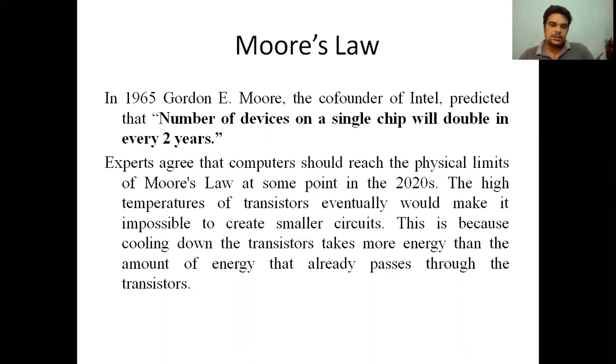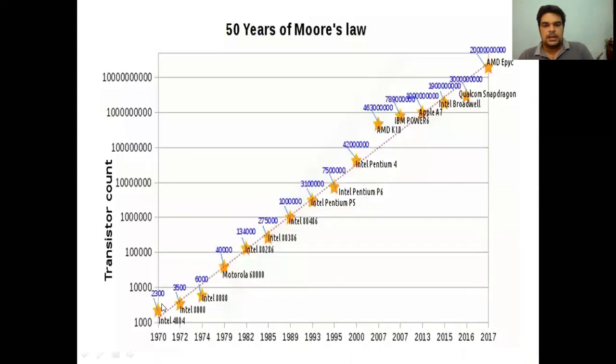This is because cooling down the transistors takes more energy than the energy that already passes through the transistors. According to Moore's law, this is the number of transistors in particular processors year wise. In 2017, an AMD processor has more than 20 billion transistors.